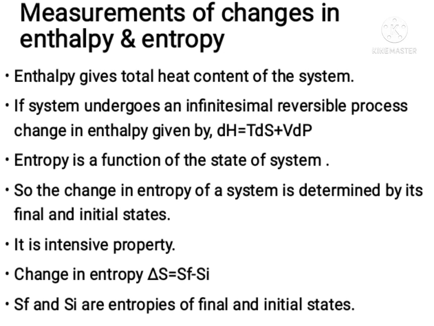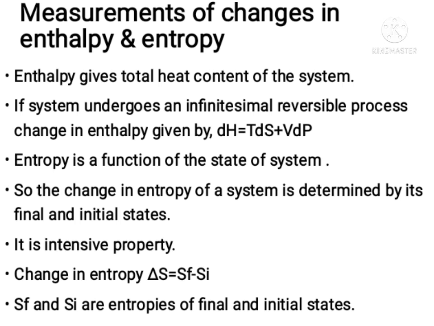Next point is measurement of changes in enthalpy and entropy. Change in enthalpy given by dH is equal to TdS plus VdP, where T is the temperature, dS is the change in entropy, V is the volume, dP is the change in pressure. Entropy is the state function.